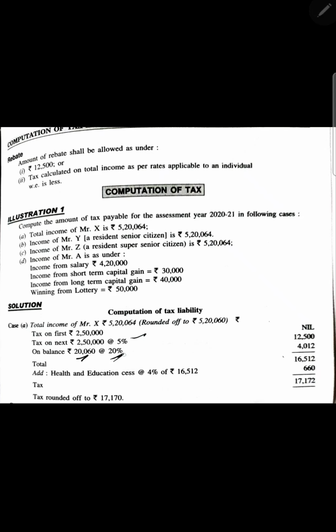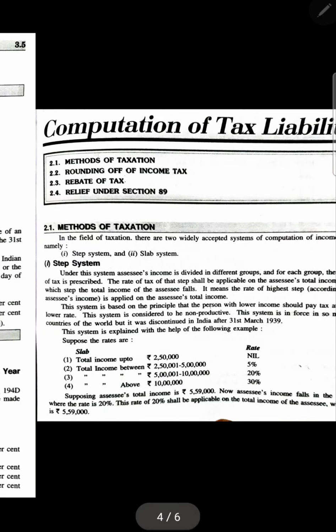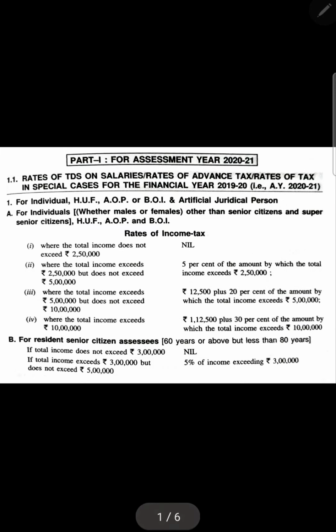Why so? From where are 5% and 20% coming? From the slab. Those who are not understanding, I'll explain again from the slab. First is 5%, second is 20%. Is it okay?